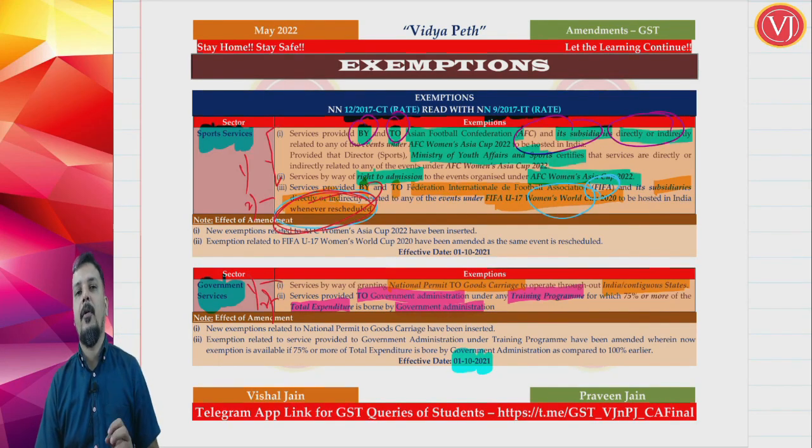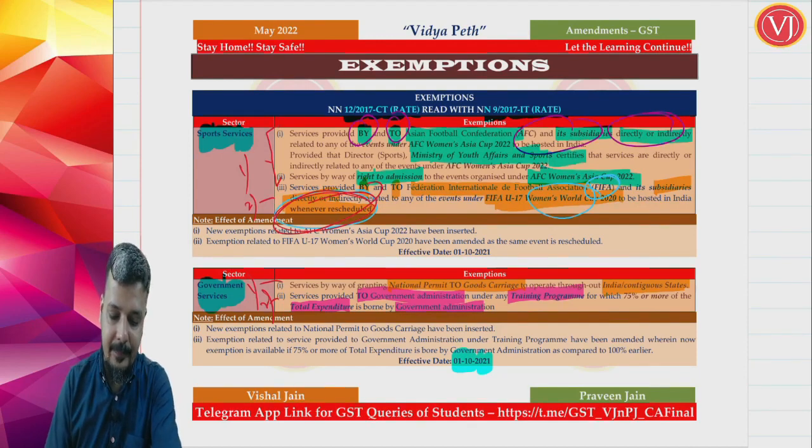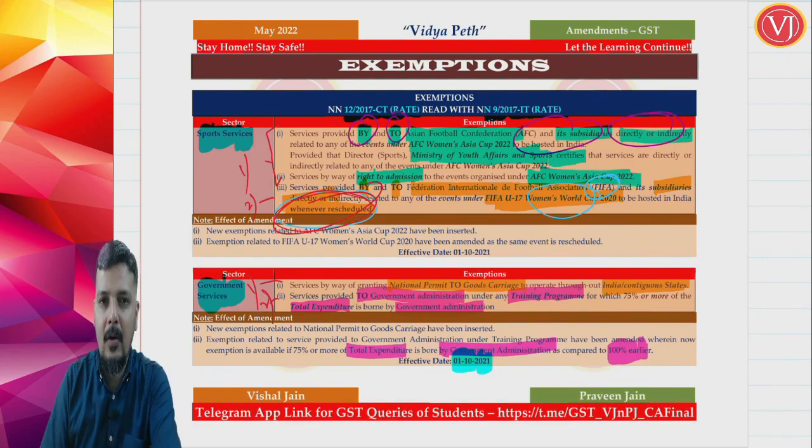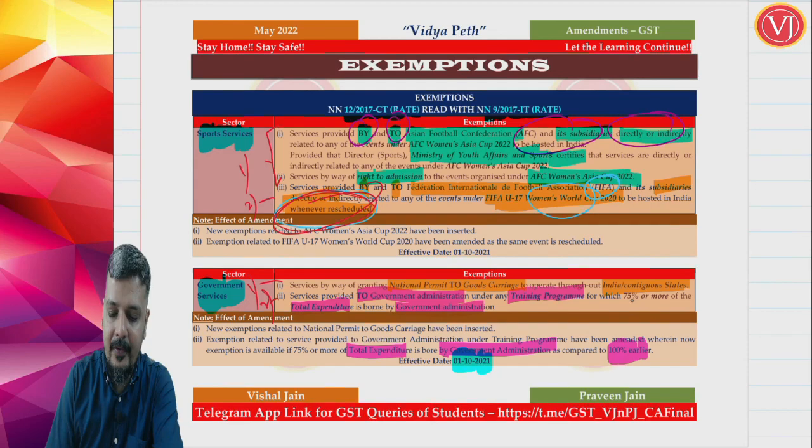Now previously the point was that for training programs, for training in GST, earlier this exemption was there, but with the caution that 100% of the expenditure should be borne by government administration. Now it is said that 75% or more should be borne by government administration. Now what is the implication?